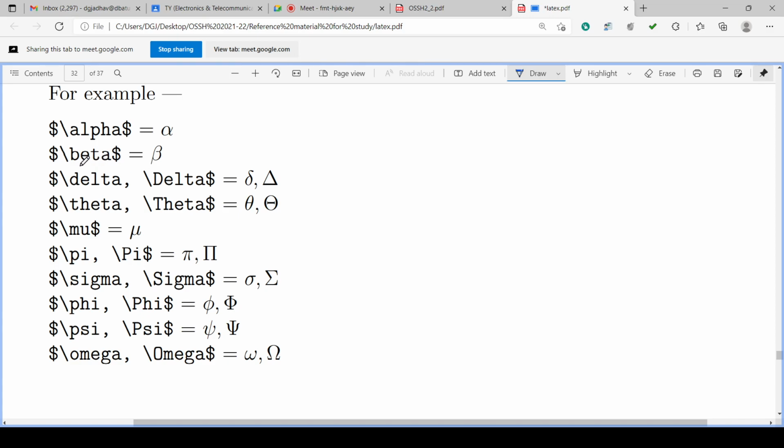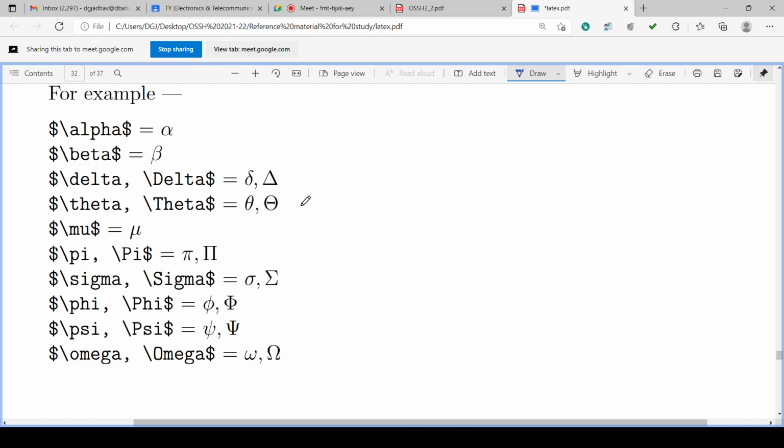Backslash beta gives beta. Dollar backslash delta gives small delta, and backslash capital Delta gives capital delta, and dollar completes and ends the math mode. In that case, small d delta gives small delta in Greek, and capital D Delta gives capital delta